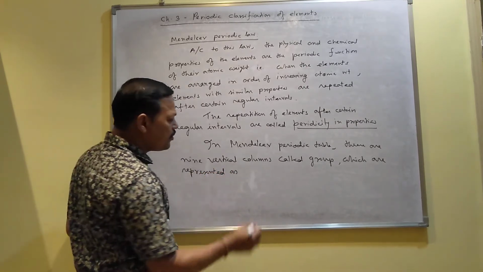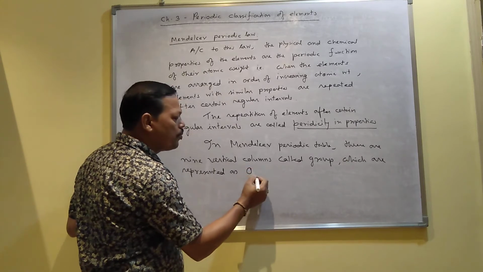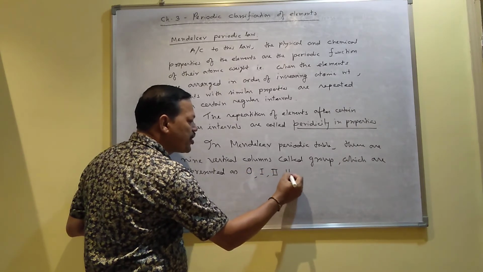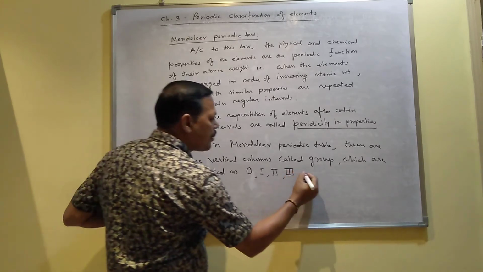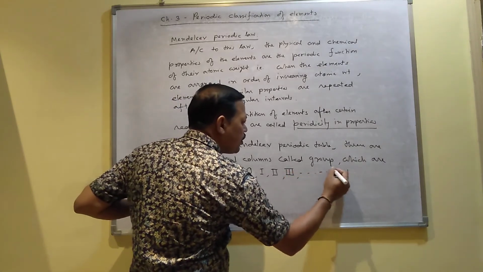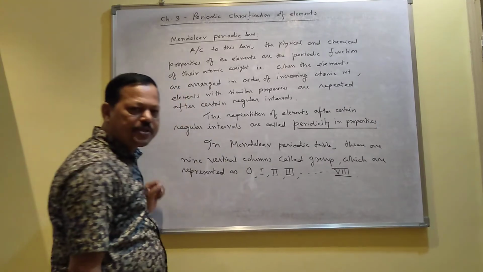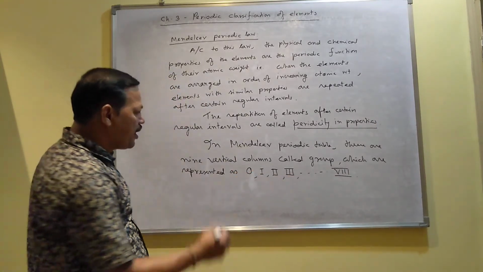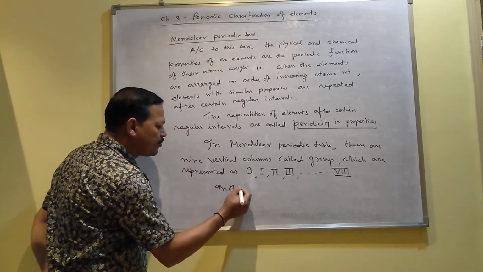One group is called the 0 group. Other groups are symbolized by Roman numerals, 1, 2, 3, up to 8. Mendeleev used Roman numerals for this.